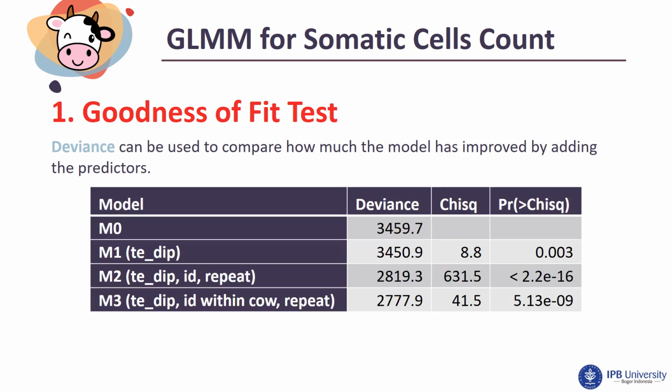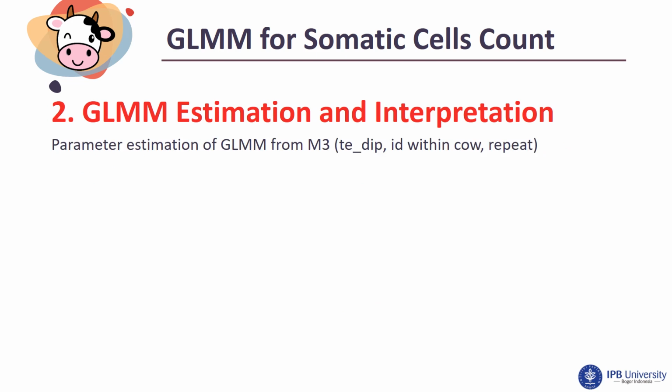Based on the table, the deviance of the model has a decreasing pattern as predictors are added. It indicates that adding every predictor has an effect on the model. And we choose the third model, with teat tipping as a fixed effect and ID within cow and repetition as the random effects, because it has the smallest deviance. For estimating, we use the third model.